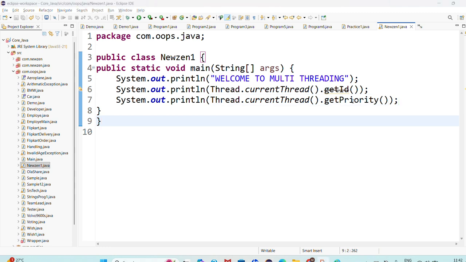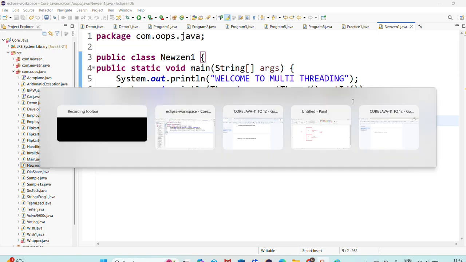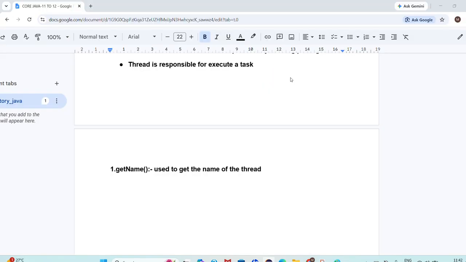Next, after that, here we have one very important set of methods. From the interview point of view, they'll definitely ask the question. What are those methods, sir? Get name. Next, get priority. Next, after that, getId. Okay, and next the fourth one, very important, sir, is the run method. What is the fourth one now? Run method. Next, the fifth one is the start method.